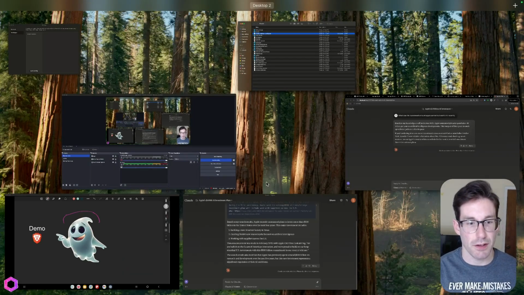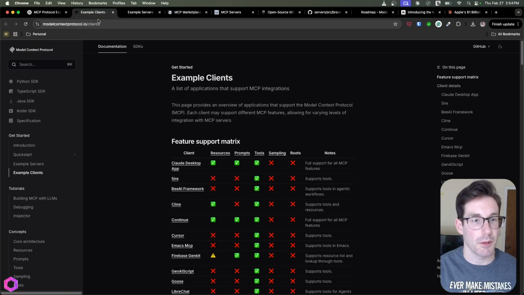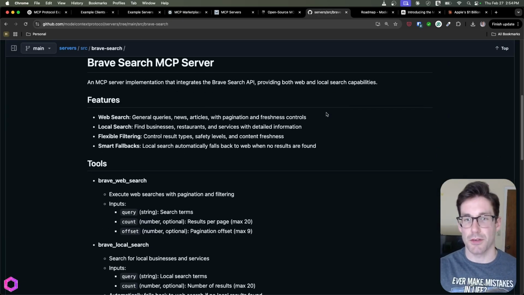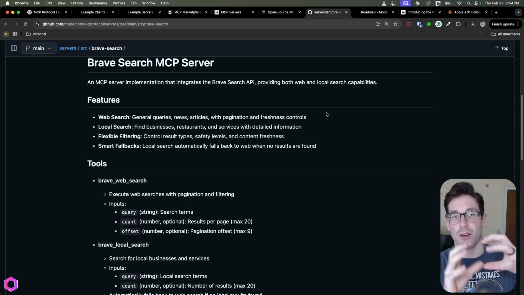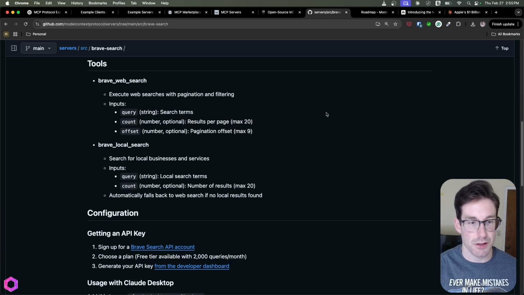And to find these configurations, let's go to the internet. Where's the internet? Here we go. MCP, that's not what I'm looking for. We can do this. All right, cool. So you can find these different MCP servers, that's what they're called, as these are basically little ways to communicate with these tools outside of your AI's restrictions. And this is one for Brave Search. So in here, it gives you specific instructions on how to set this up.